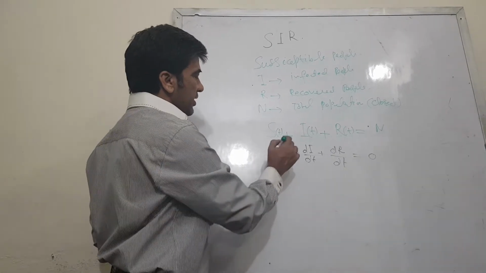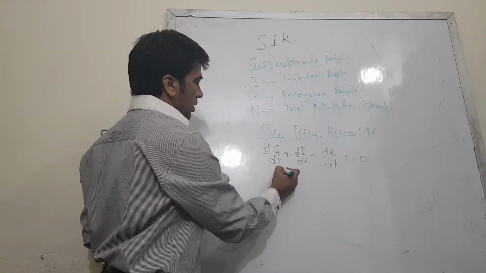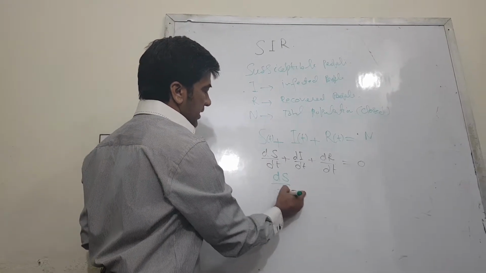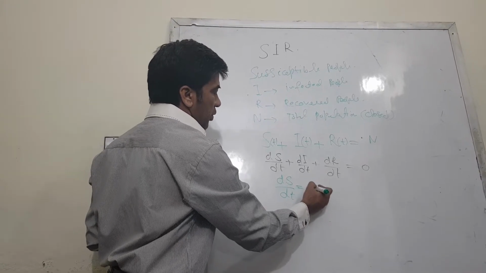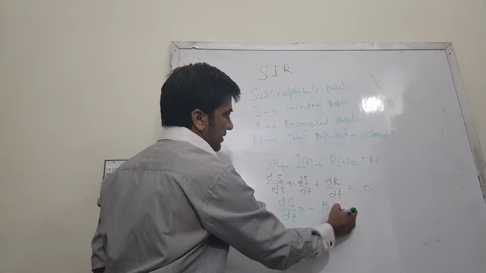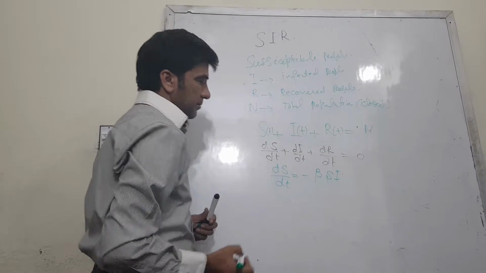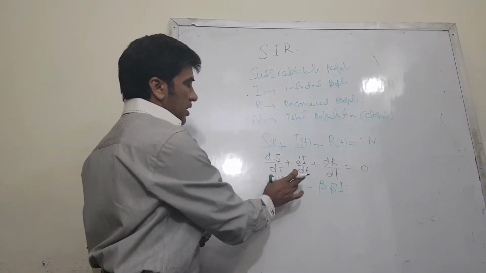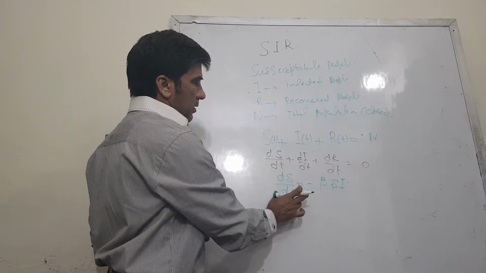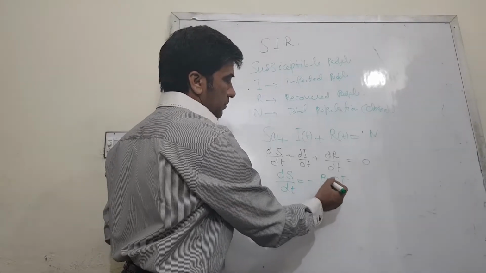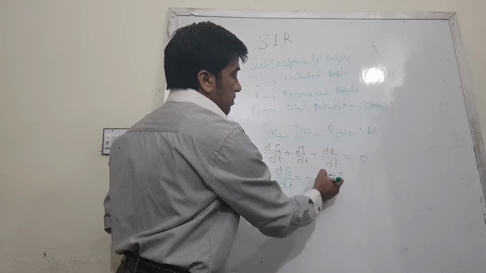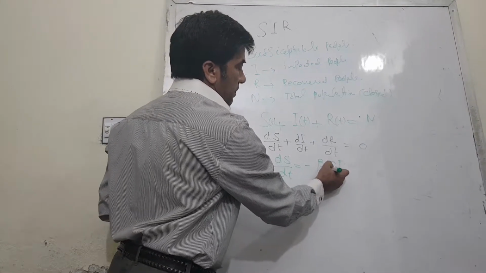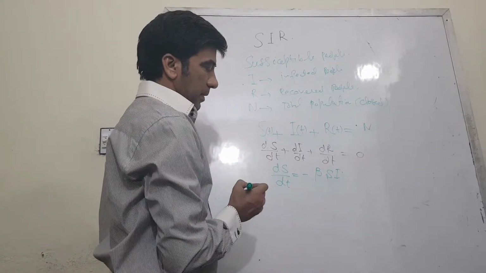And now here we can generate a simple rule: dS/dt would be equal to minus beta S I. The rate of susceptible people would be equal to beta times susceptible people and infected people.